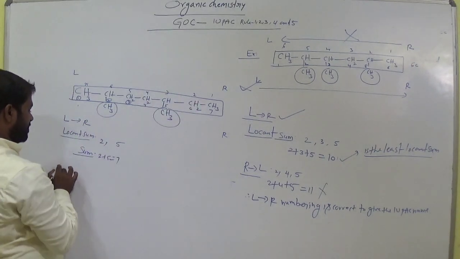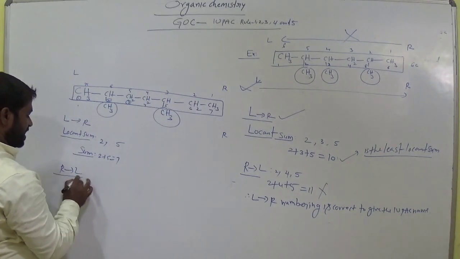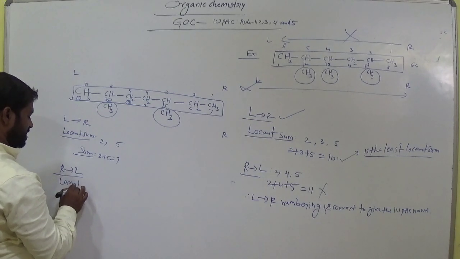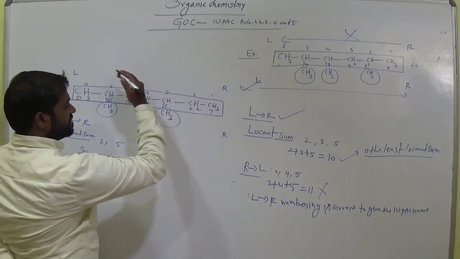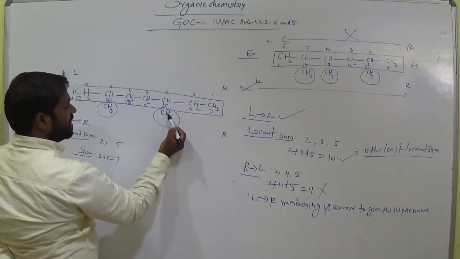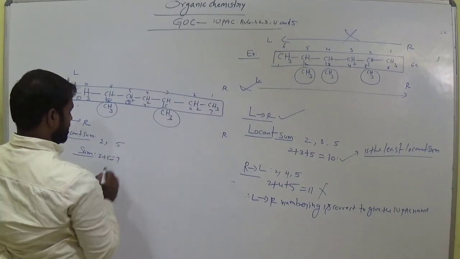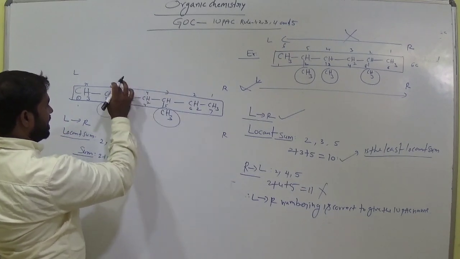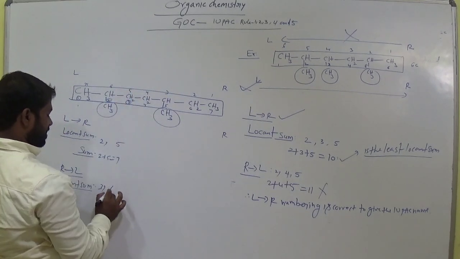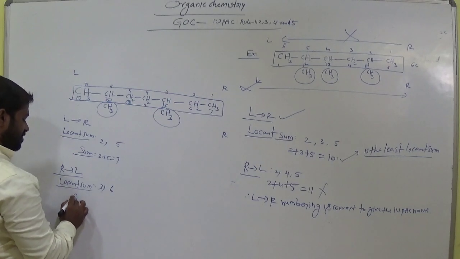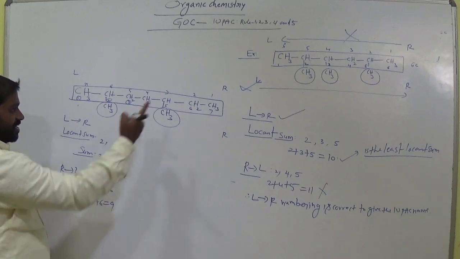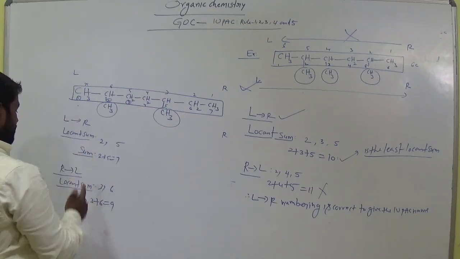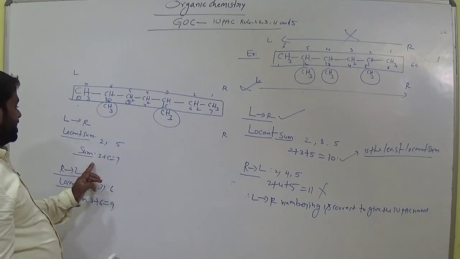In the right to left direction, what is the locant sum? This CH3 is at third carbon in this direction, and the other CH3 at sixth carbon. Okay, 3 and 6. Now the locant sum is 3 plus 6, it is 9. Right to left it is 9, and left to right it is 7 only.